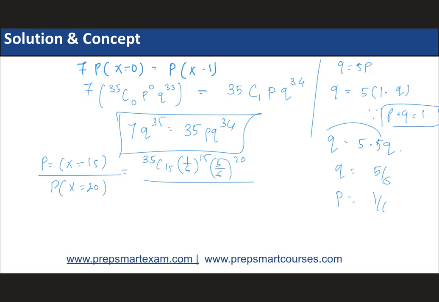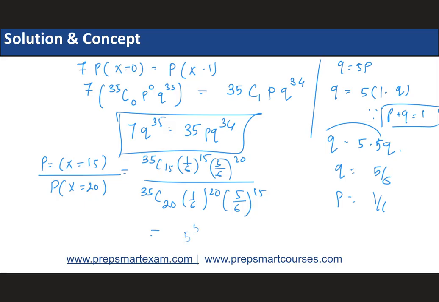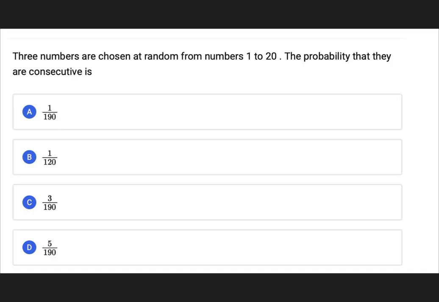गाइज इसका स्ट्रेट फॉरवर्ड फॉर्मूला टेक्स्ट बुक्स में दिया हुआ है, सॉल्विंग पे ध्यान दो ज़्यादा फास्ट. 35c20 into 1/6 to the power 20 into 5/6 to the power 15. So this would give you a final answer of 5 to the power 5 if you go on to solve. काट शार्ट करने में you have to be an expert. उसमें there is no explanation. Okay, there is no easy way out. 3125 will be the answer. Have a look at the next classic probability question.